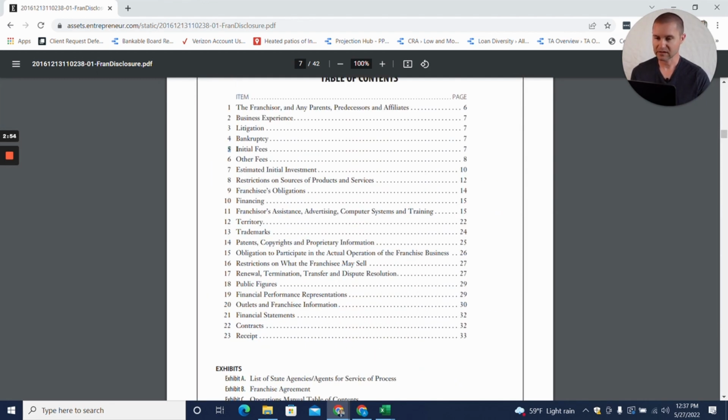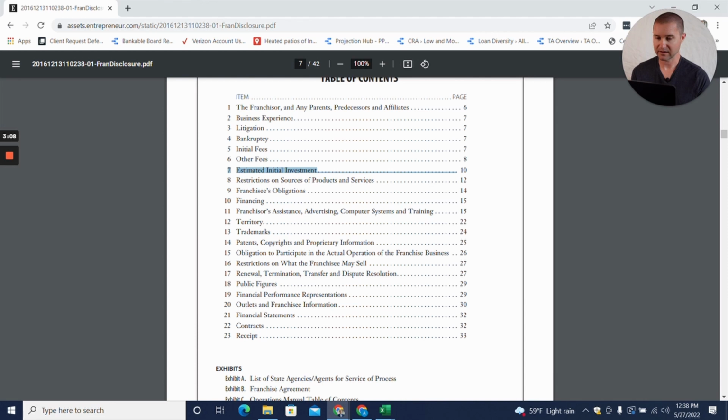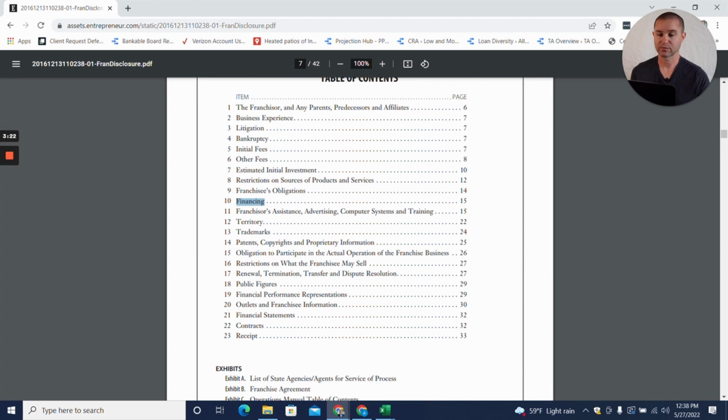So first thing we're going to want is item 5, the initial fees. We're also going to look at item 6, other fees, item 7, estimated initial investment. And then the other key financial related item is item 19, financial performance representations. And I guess lastly, item 10 here could be useful to you depending on if the franchisor provides any sort of financing for franchisees. So let's first take a look at what we see in item 5. So this is page 7.